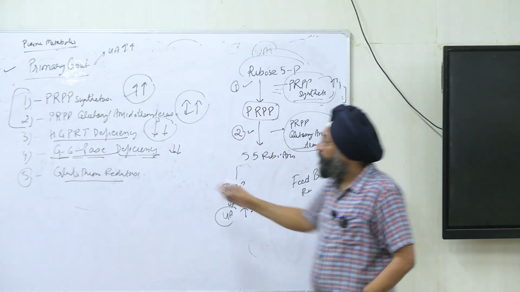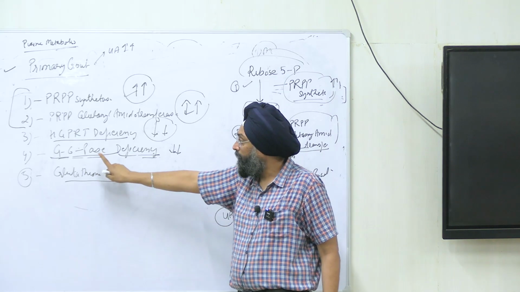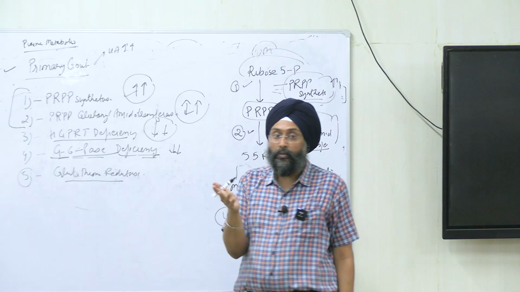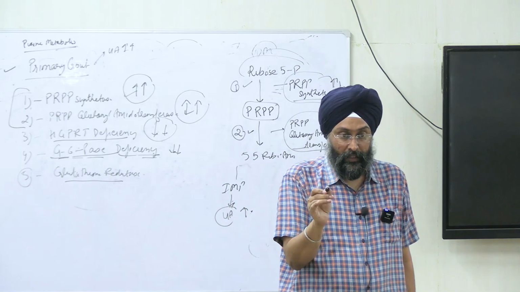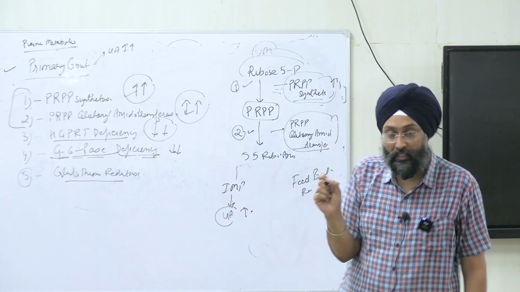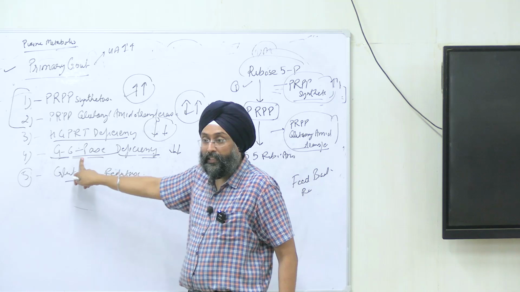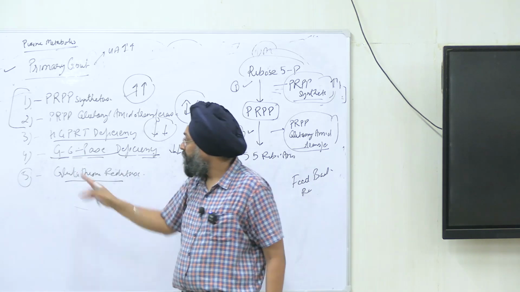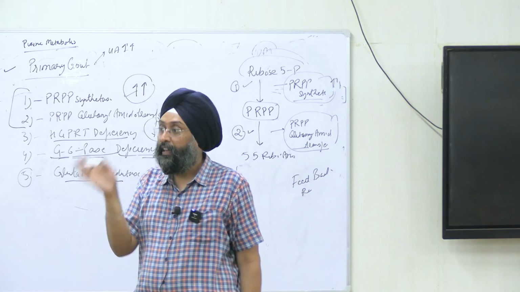So I repeat, first was glucose-6-phosphatase deficiency. Glucose-6-phosphatase is the enzyme that breaks down glucose-6-phosphate to form glucose. With its deficiency we are not able to break down glucose-6-phosphate, so it will accumulate and increase.